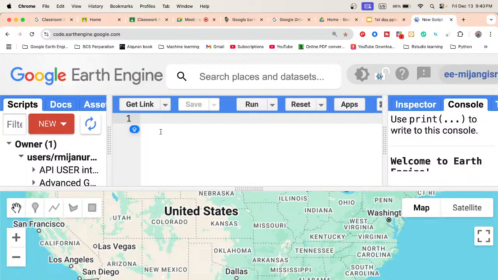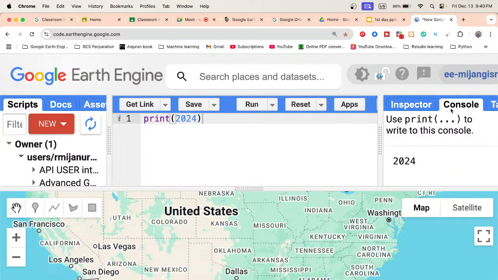Suppose I give an example. Print is one kind of function. I want to print, suppose, 2024, a number. So I click the Run button. The Run button mainly executes your code. When I run the code, we can get the result under the Console tab. The Console tab mainly prints your output. When you use the print function, this output is always found under the Console tab. You can print a chart, you can print an animation, anything.